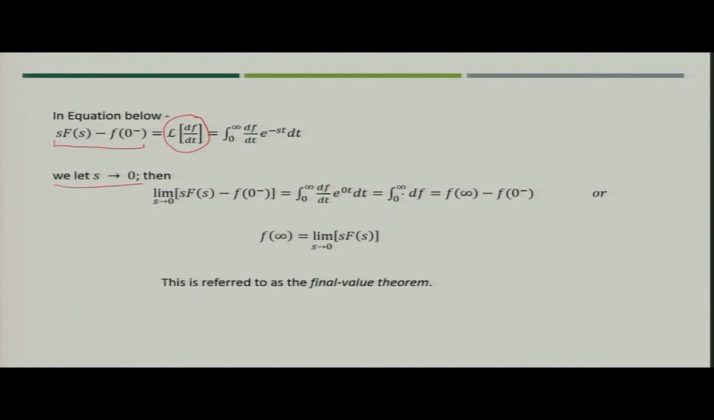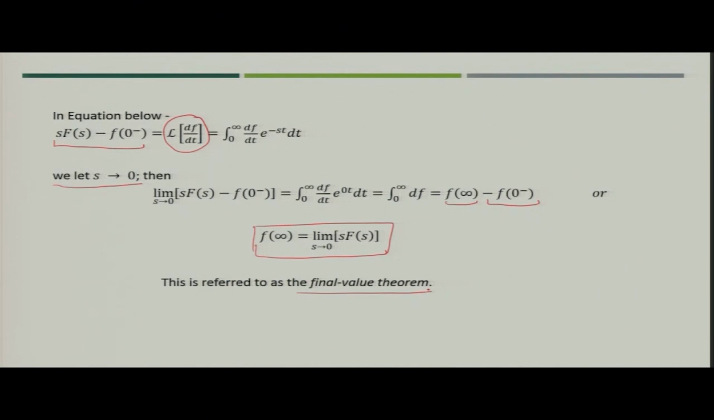So, you can simply write that this particular expression is nothing but the integration between 0 to infinity of df, or you can write the value of the function at infinity minus the value of the function at 0. Now, you have the value of the function at 0 on both sides, and both will cancel out. So, finally, the value of the function at infinity is nothing but limit s tends to 0 of s F(s). So, this particular expression is called the final value theorem.